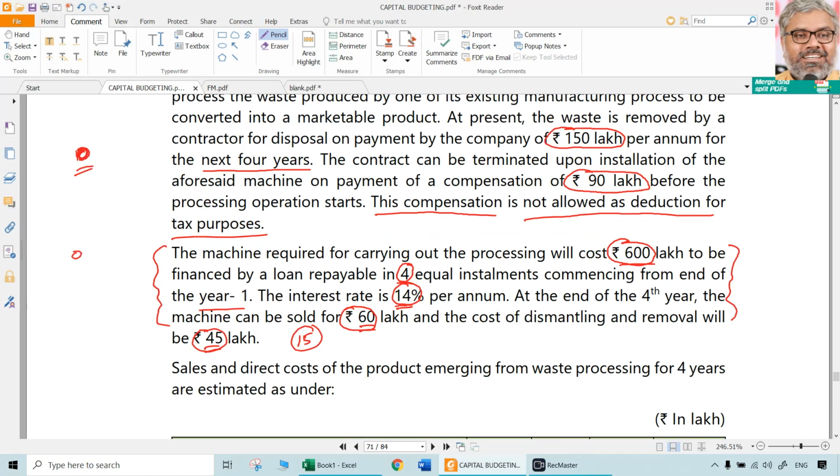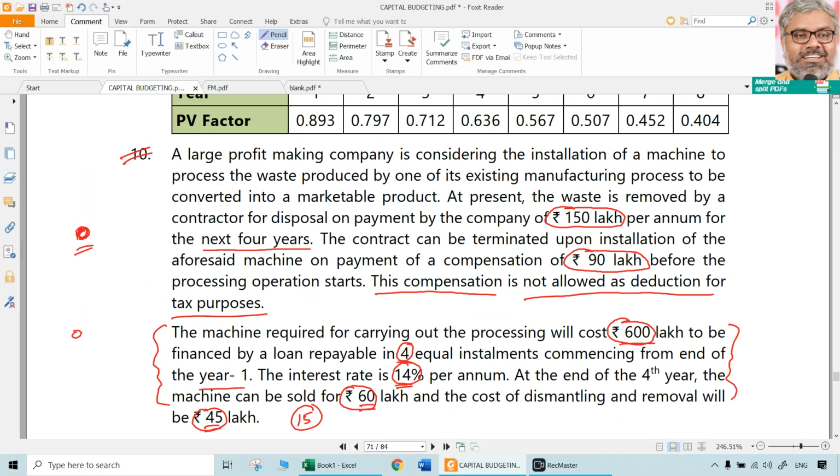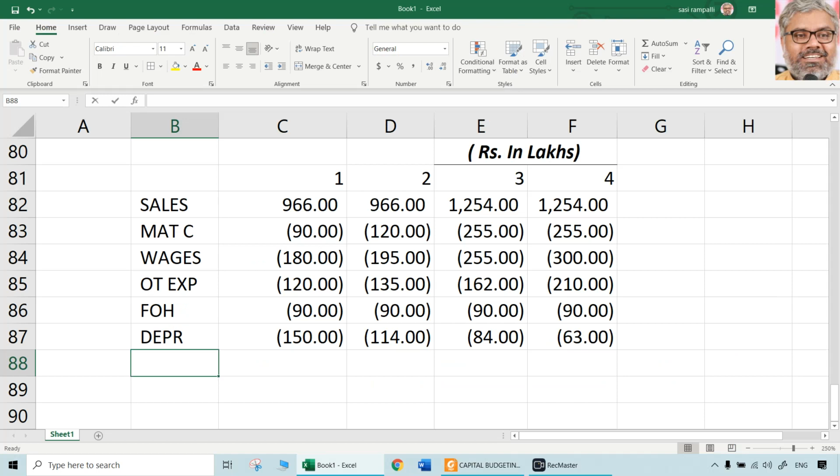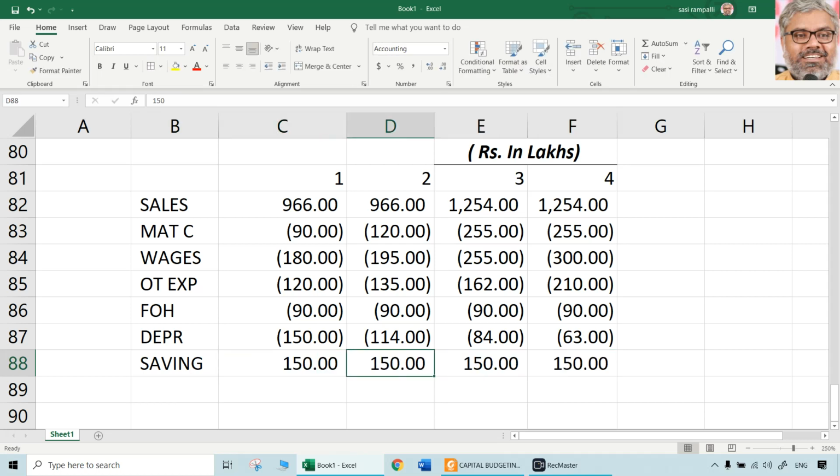So let us take the other items also which have tax impact. What is one thing which has tax impact for sure? That is 150 lakhs extra cost that is going to be incurred. Oh, sorry, 150 lakhs saving, not extra cost. Already we are incurring that in the form of paying to a contractor, there will be a saving of 150 lakhs. That will have a tax impact. So when there is a saving that is positive 150 lakhs each year, there will be saving.